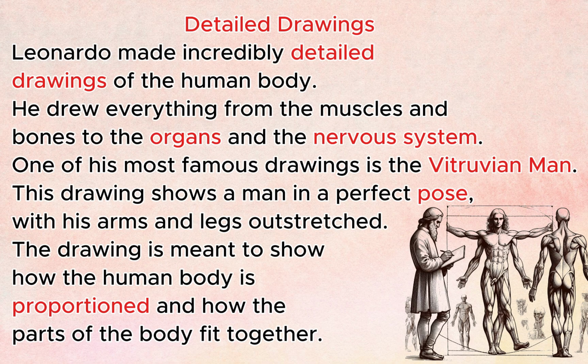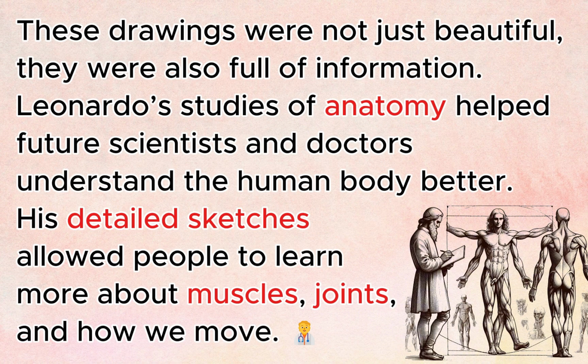One of his most famous drawings is the Vitruvian Man. This drawing shows a man in a perfect pose with his arms and legs outstretched. The drawing is meant to show how the human body is proportioned and how the parts of the body fit together. These drawings were not just beautiful, they were also full of information.